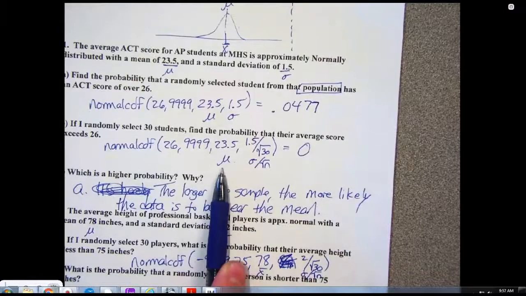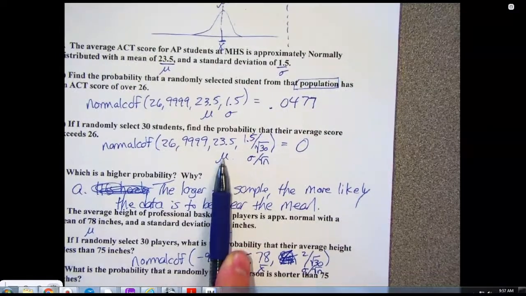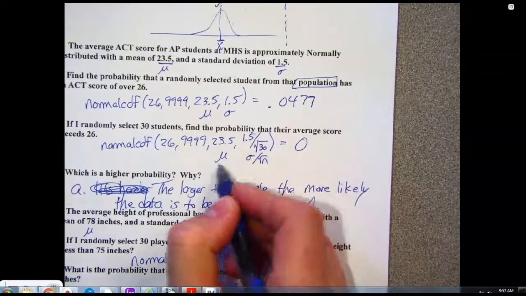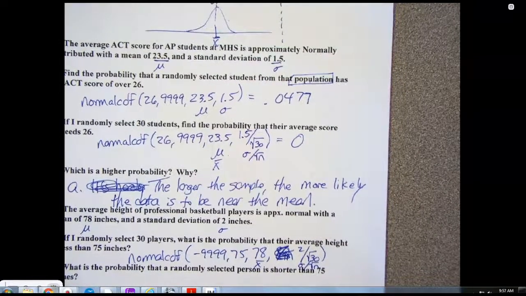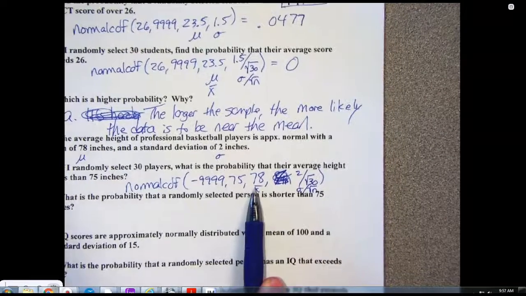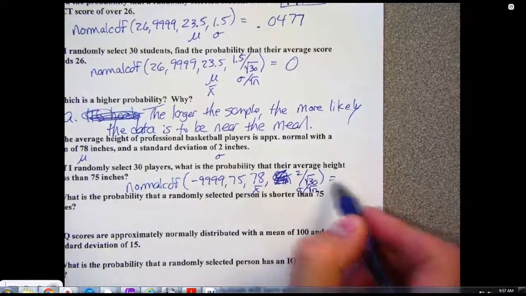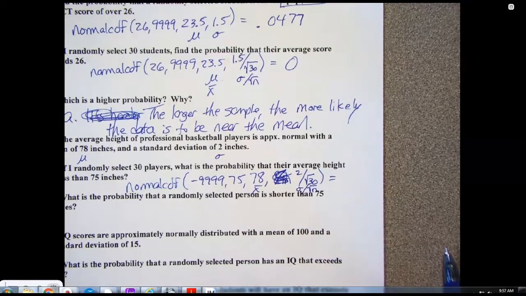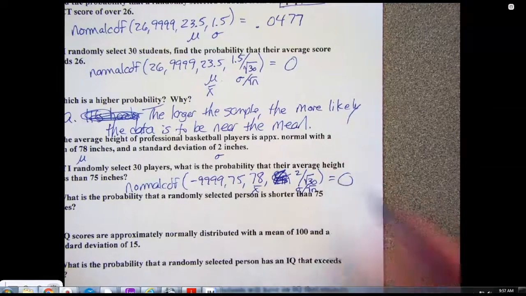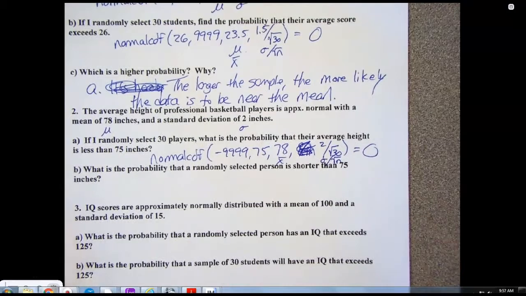Up here in part B, where I put a mu there, you are also allowed to put X bar there. Why can you put either one? They should be the same. So down here I wrote X bar, but I could have just as easily put mu. So this one just straight up told me 0. It didn't even give me the e to the negative 20.